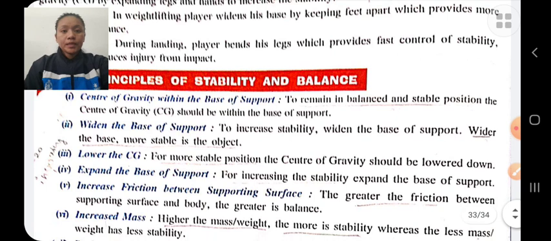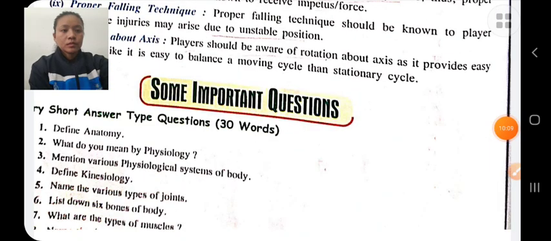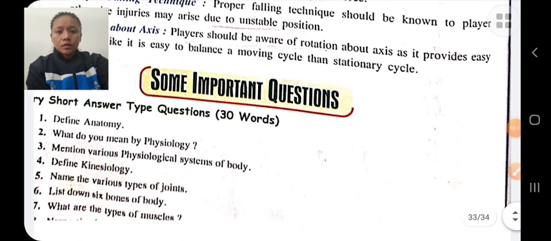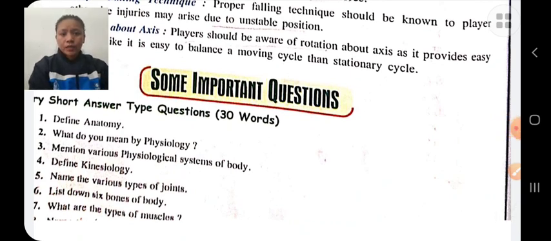We have completed our unit 8, fundamentals of anatomy, physiology and kinesiology. Short answer type question. Define anatomy.